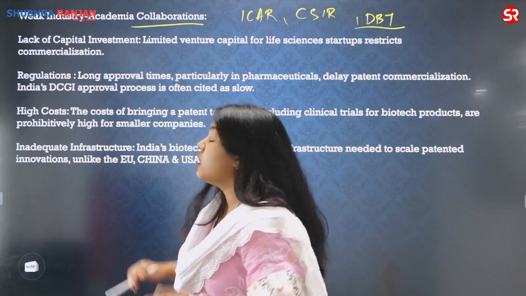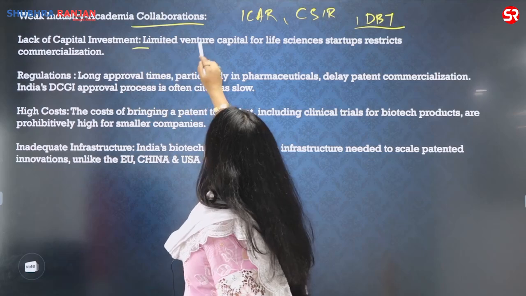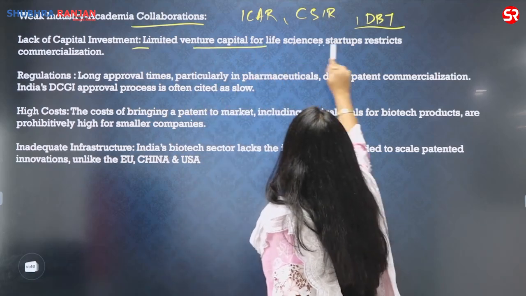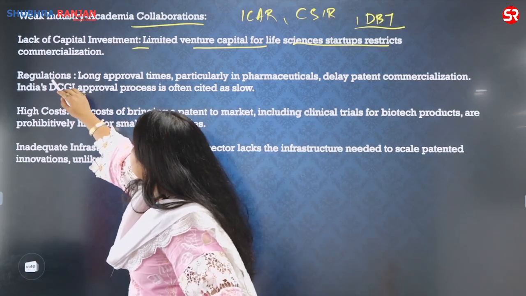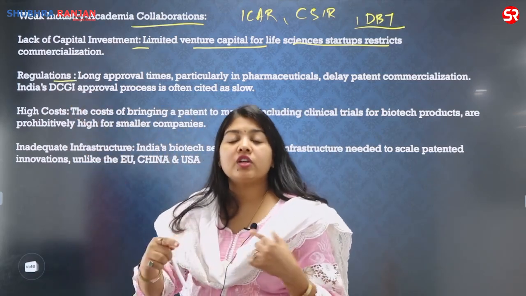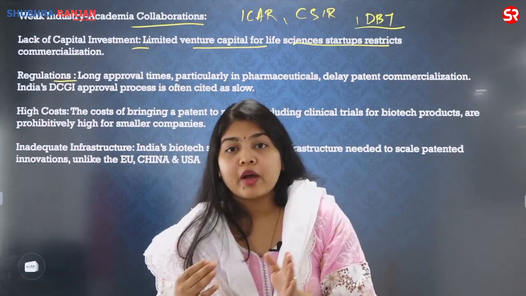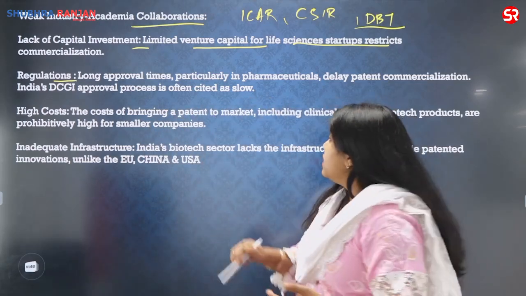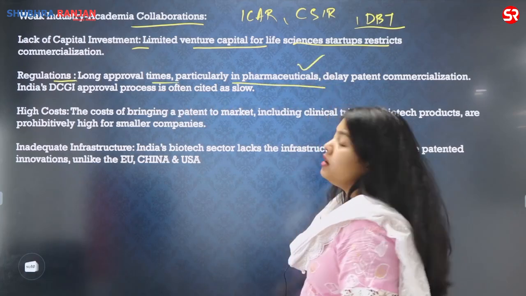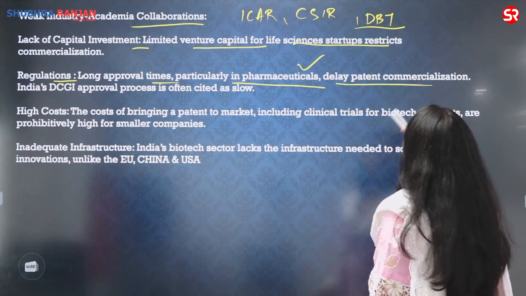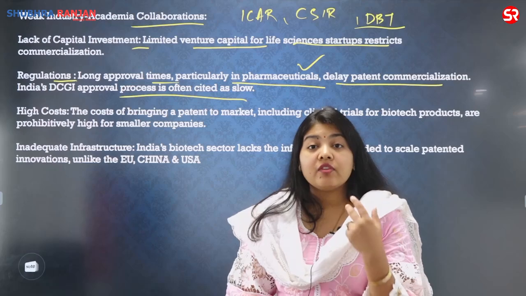Academia is doing its work. What is lacking is the industry. Then lack of capital investment. Again, the limited venture capital for life sciences startups restricts the commercialization. Then you can also say regulations. There is a battery of regulations. For example, in India, you have the GEAC, the Department of Biotechnology, and the Ministry of Science and Technology. So long approval times are required, particularly in the pharmaceutical industry. You have delay in the patent commercialization, and the DGCA approval process is also very, very slow.